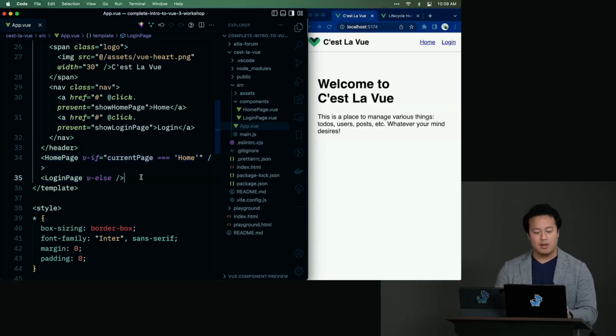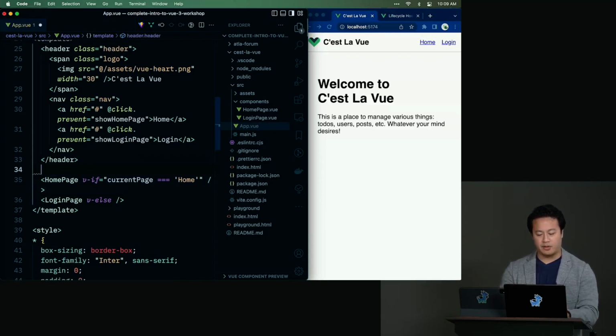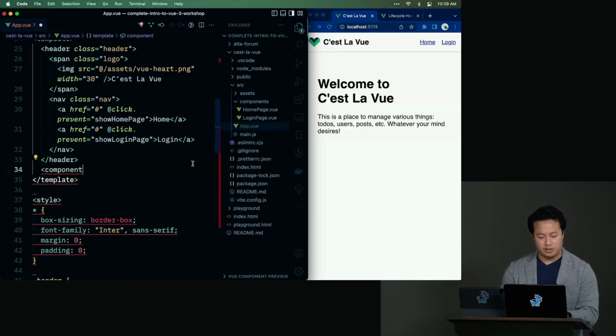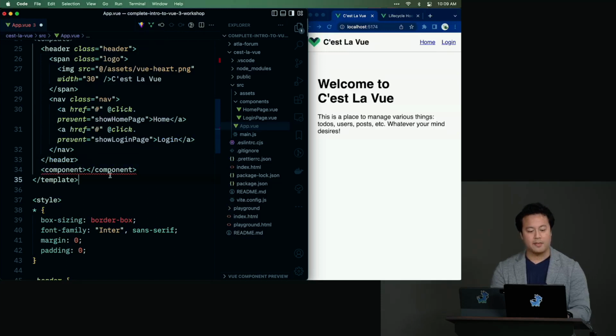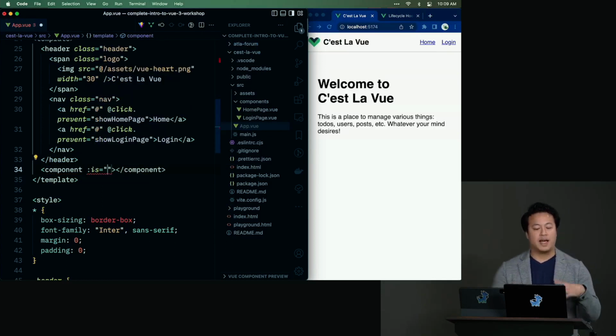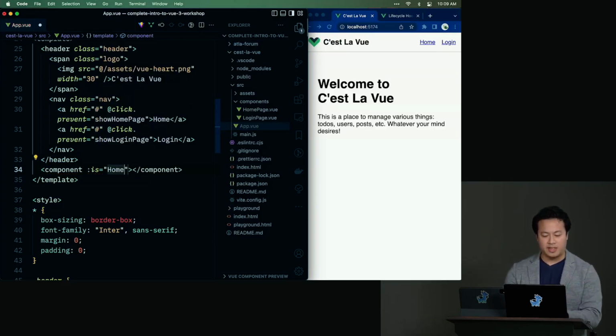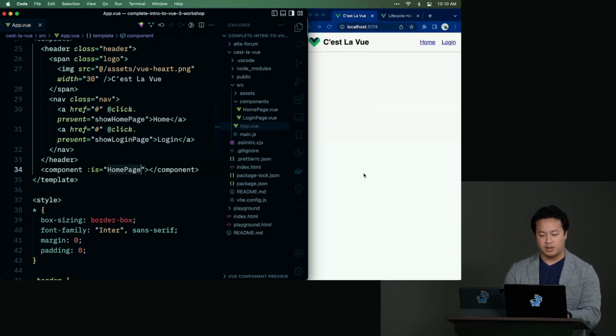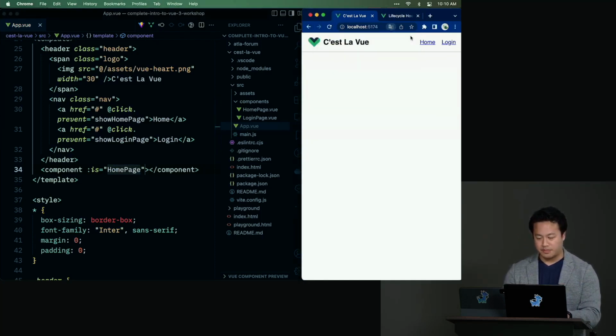And so, believe it or not, you can actually use a built-in component from Vue that's literally called component. So the way the native component works is that you pass it an attribute of is. In other words, you pass it what the component is going to be. So in the other case, if we just did homepage, for example.